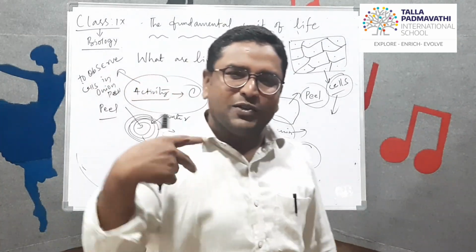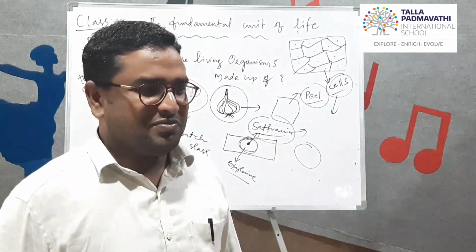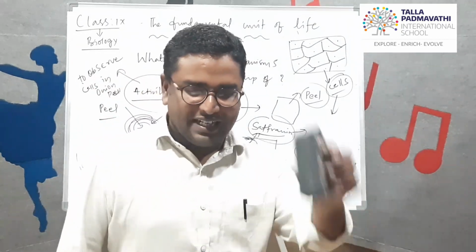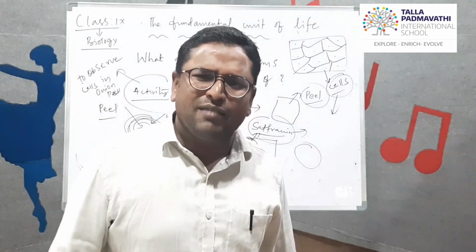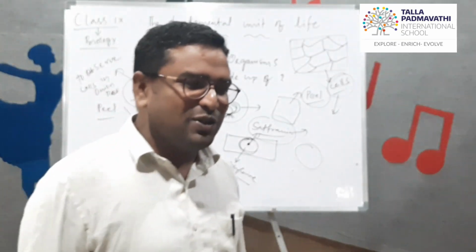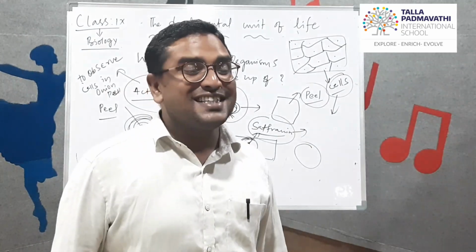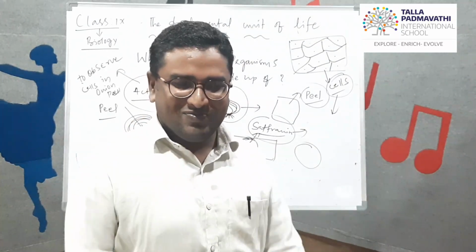Is it possible to see directly with our naked eye? No. They are microscopic, very small in size. Then how can we see them? With the help of the microscope only.